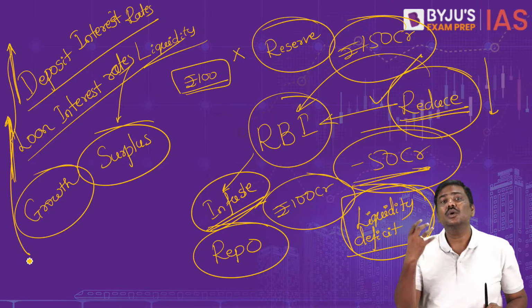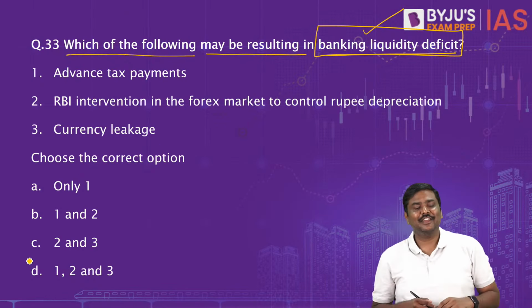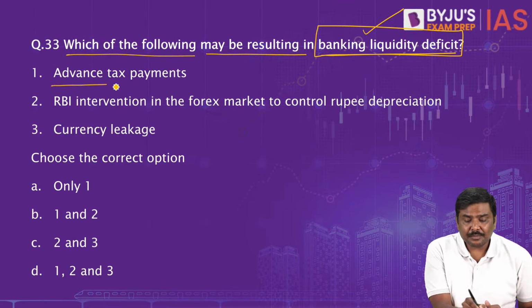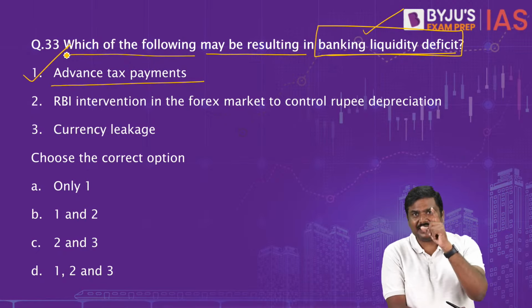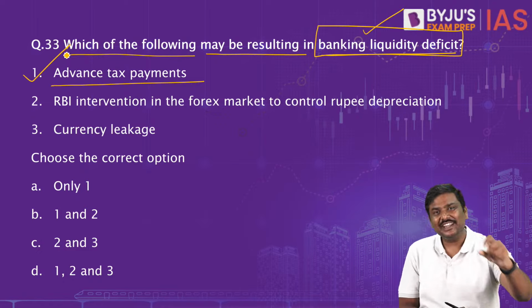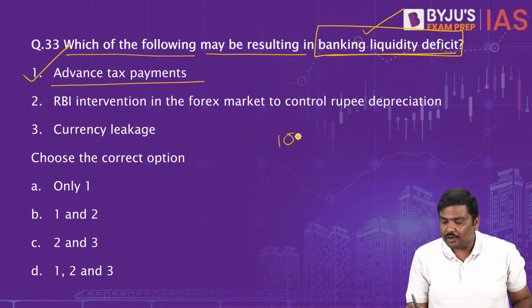But now the question is why? Why is there a banking liquidity deficit? That is the answer here. Advance tax payments, statement 1 is correct. In fact, this has been found to be one of the reasons why there was a deficit in the banking sector. How? Imagine you will keep 100 rupees